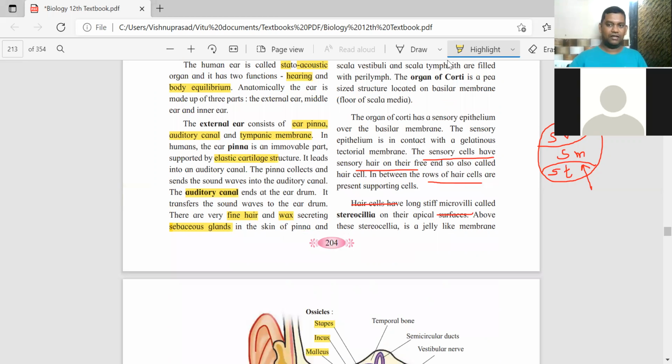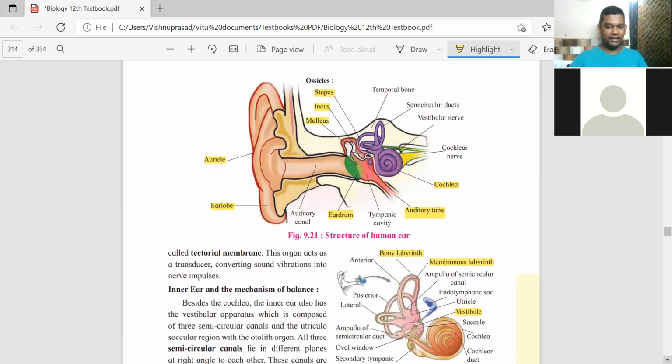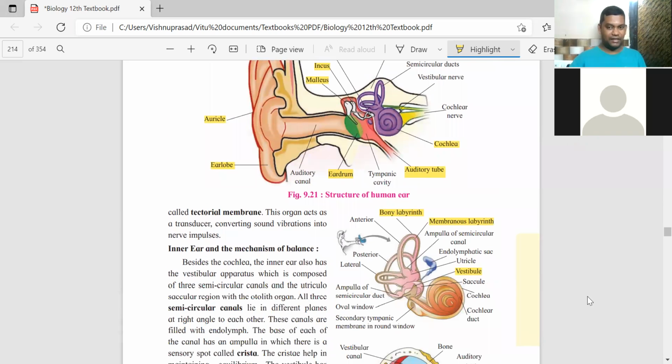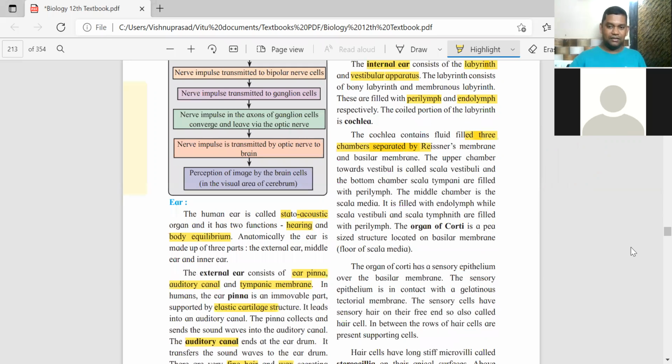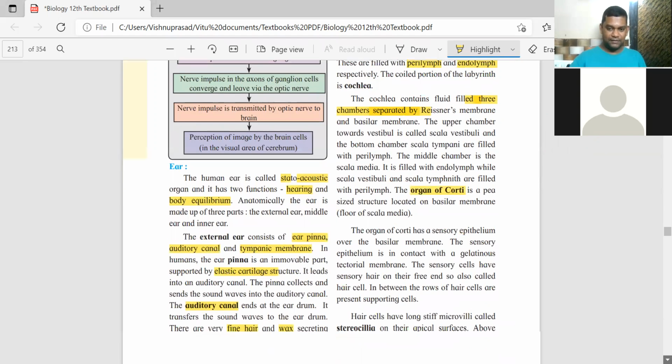This will be shown here too. The diagram here is a bit complicated, that's why I was just showing you that representation. Now you understood that, right? Okay. So here, look at the organ of Corti. See this, the organ of Corti.